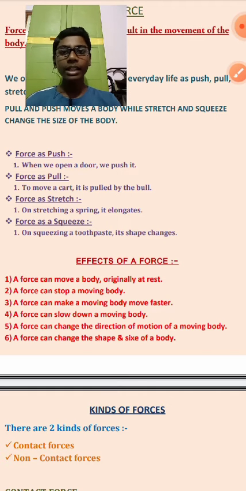Now let us gradually proceed with all the 6 points. Now at first we are getting the first point, that is a force can move a body originally at rest. So if I give you an example, suppose a water bottle, we are placing it on a table, okay?